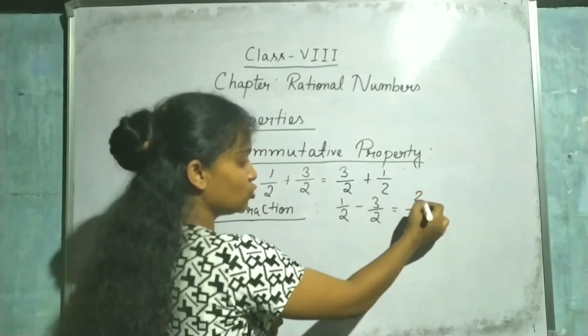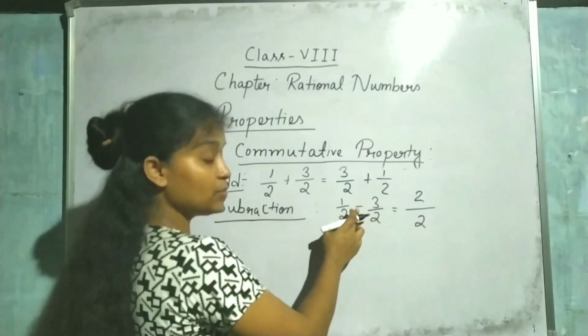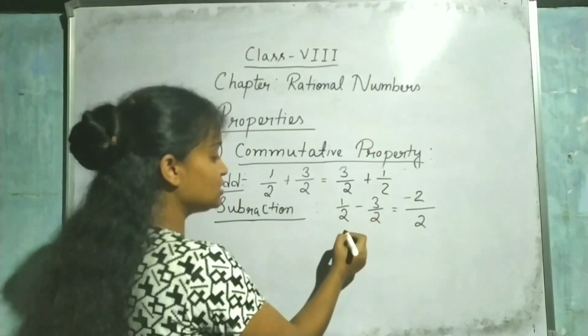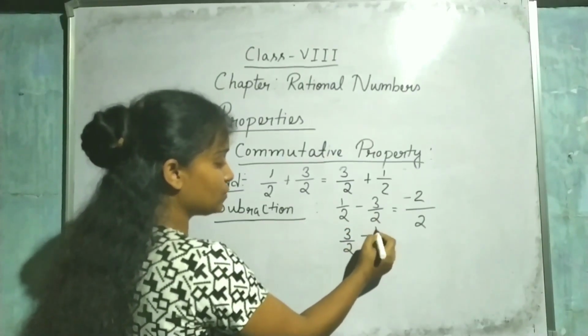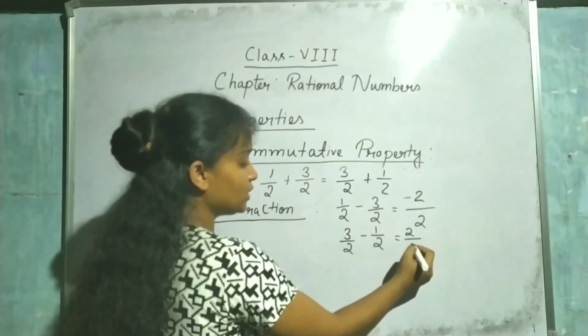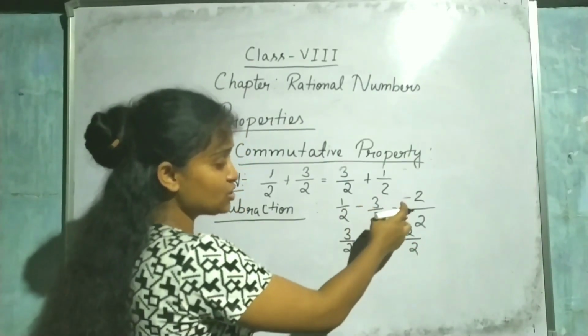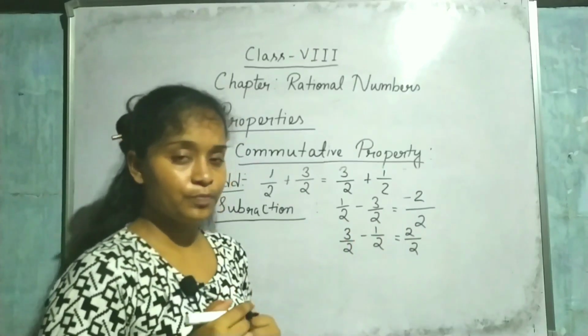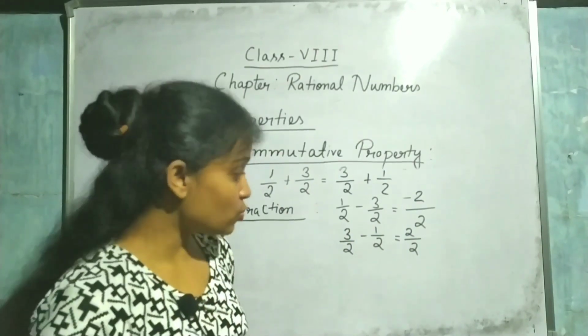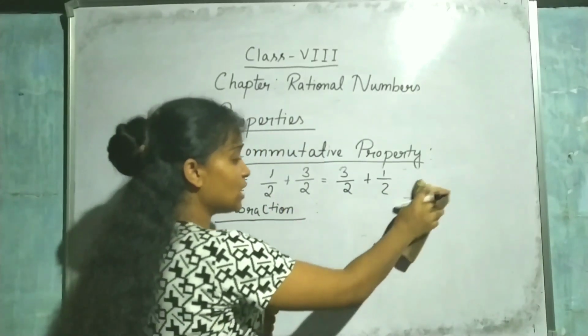3 minus 1 is 2, but the bigger number has the minus sign, so it is minus 2 by 2. Now if I change their places, 3 by 2 first and 1 by 2 second, then 3 minus 1 is 2 by 2. This is minus 2 by 2, this is plus 2 by 2. Can I say they are equal? No.